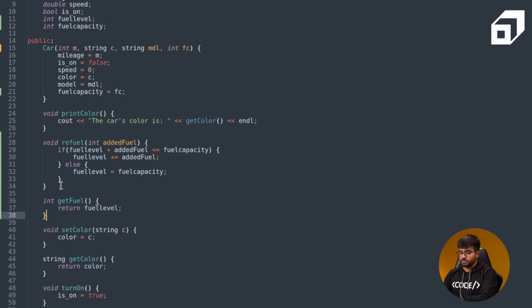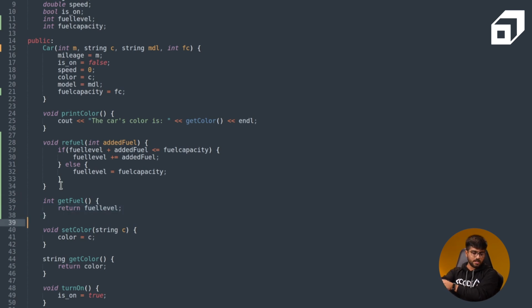So this example covers both encapsulation as well as abstraction. We don't know how exactly refueling is happening, and the user is not worried about it. They can pass 50, they can pass 60, they can pass 30 as well. And they will be assured that whatever the actual amount of fuel that should be added is, will be added to that particular car. So this is how you can modify your code and try out abstraction in your systems.